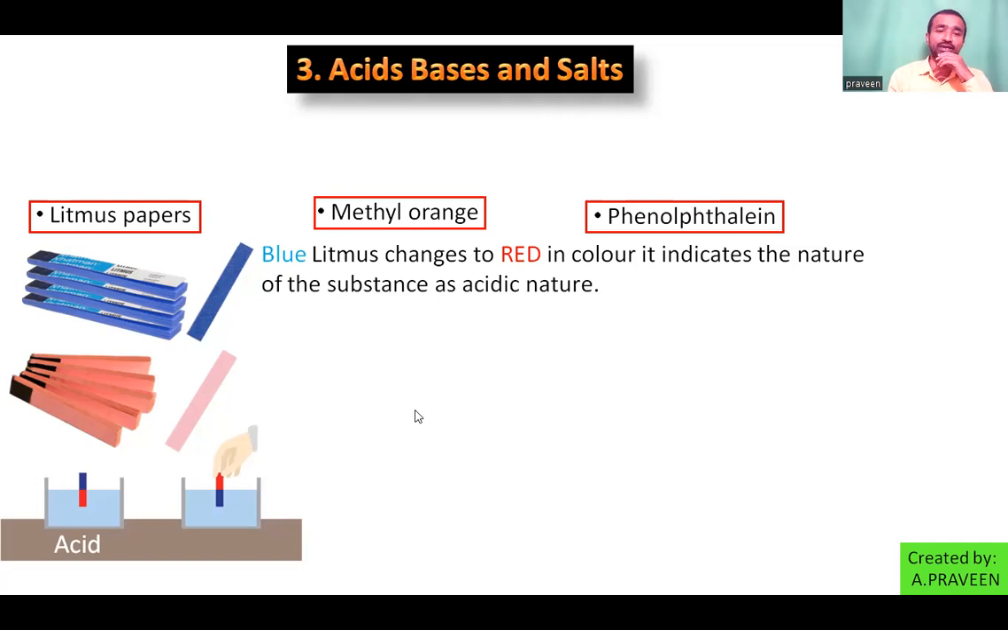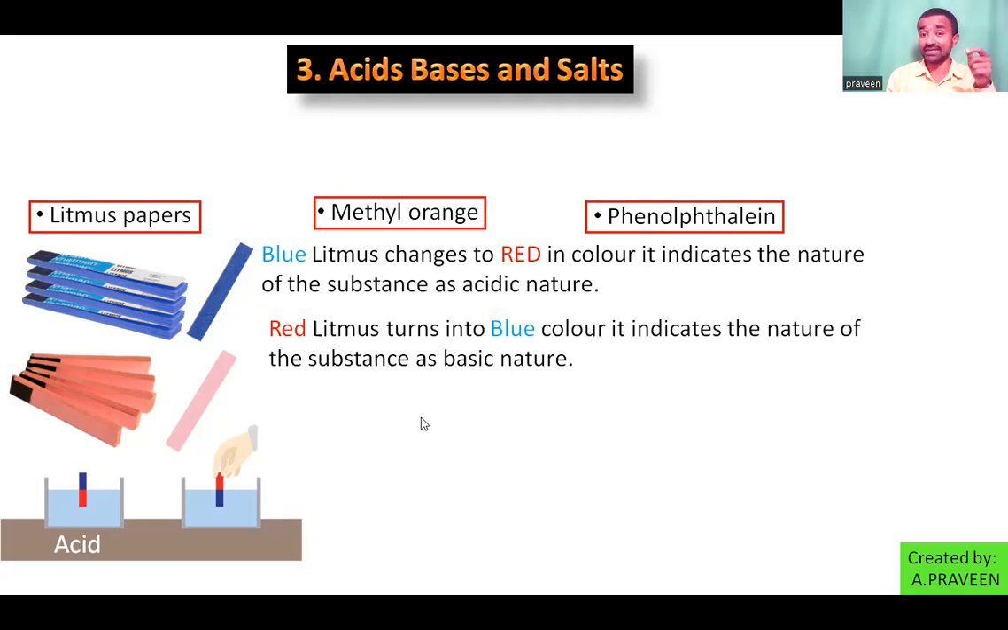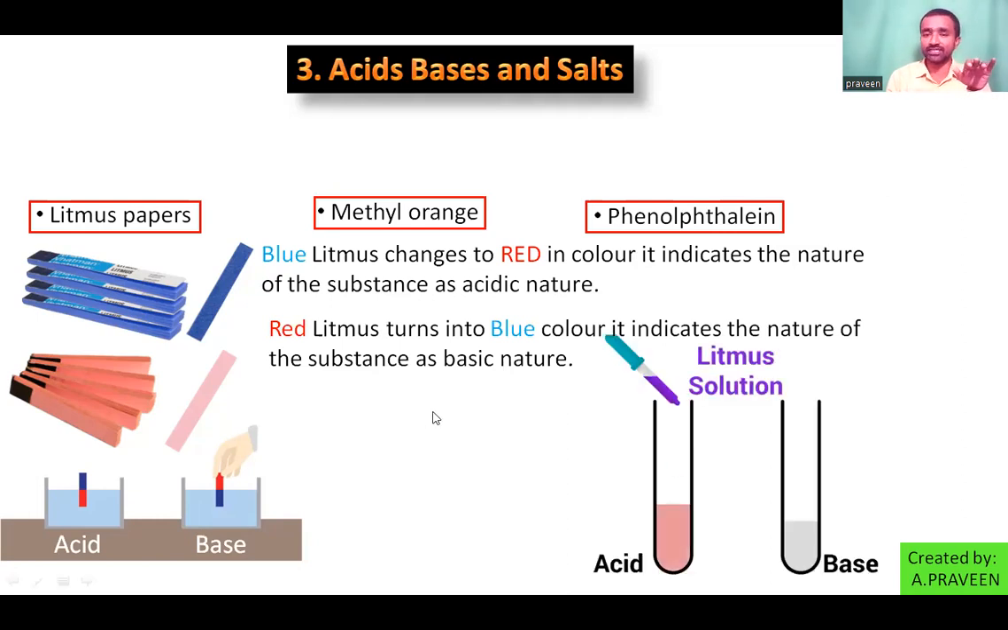Then see the second beaker. I introduced red litmus paper, and red changed into blue in color. That indicates the nature of the substance as basic. So the first beaker has acid and the second beaker has base. If I noticed no change in the color of any litmus paper, blue remained blue and red remained red, then it is neutral.